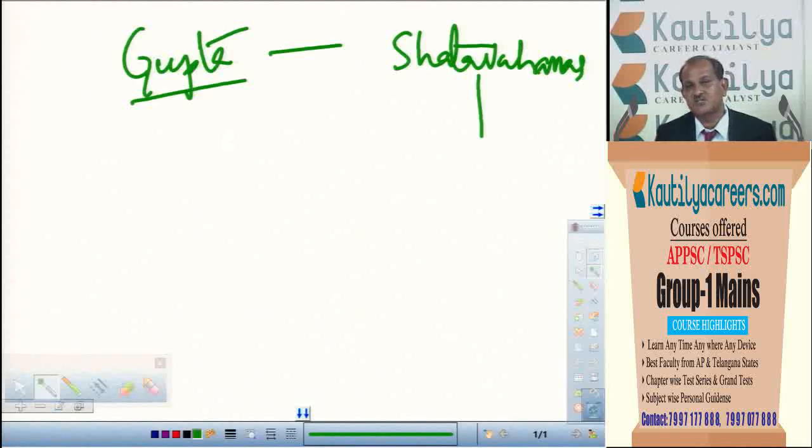Even during this period, literature was much developed. Of course, not the Telugu as we have now. The beginning of the Telugu period we can see in Prakrit, in the name of Prakrit, that they developed. In Prakrit, a ruler called Hala himself wrote a book, Gatha Saptasati. Of course, some people say that it is a compilation, a collection of stories from different people. Whatever it might be, the credit went to Hala. So Hala's Gatha Saptasati can also tell about the social conditions or other conditions of the Satavahana period.